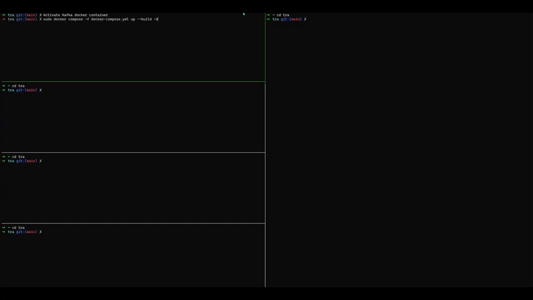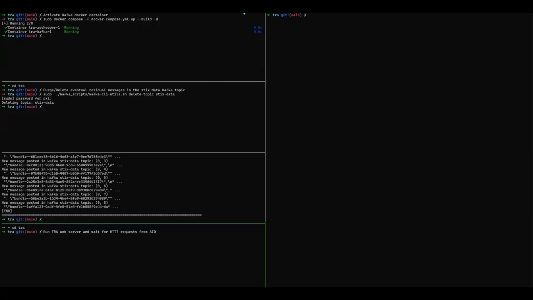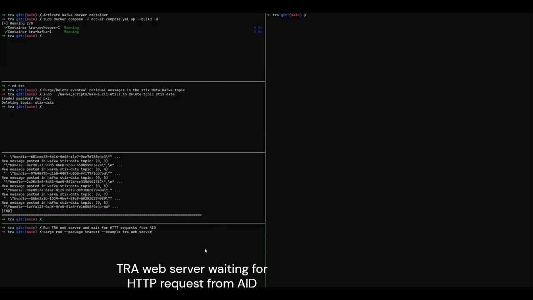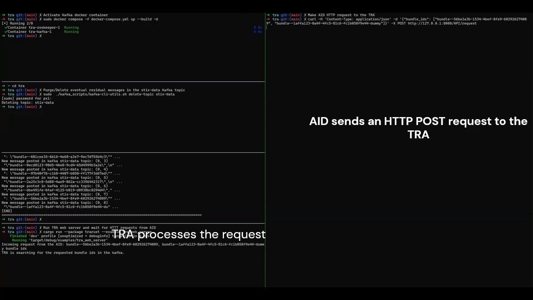The video demonstration highlights the Threat Risk Assessor module's interface validation and its testbed integration within the current state of the Rigorous architecture. Namely, the REST API that it exposes to the AI-driven decision and a connection to the Rigorous deployed Kafka streaming platform. As is shown, at AID's HTTP request, the Threat Risk Assessor web server extracts the necessary information through a Kafka broker and responds by sending the threat risk scores calculation and by publishing it back in Kafka.